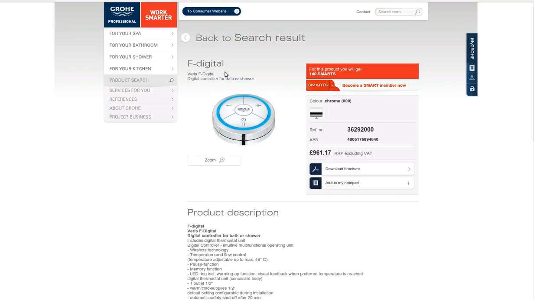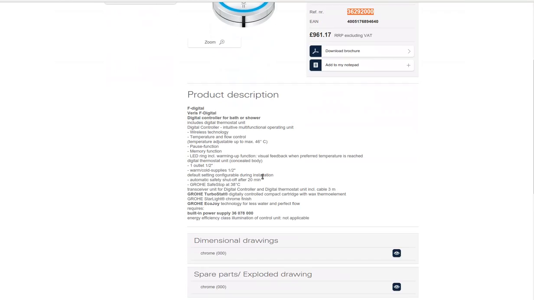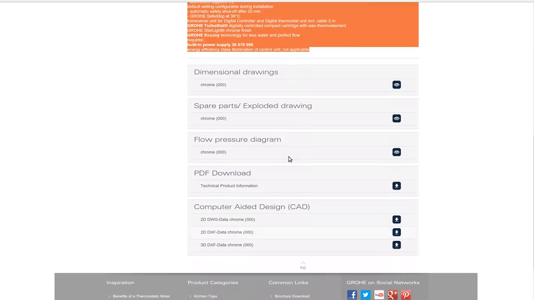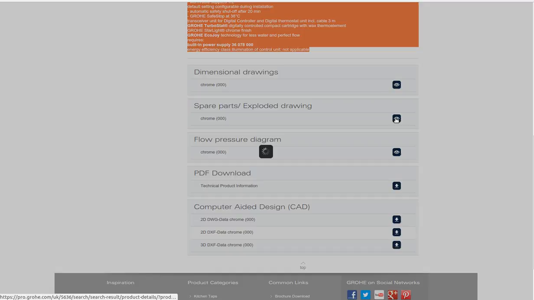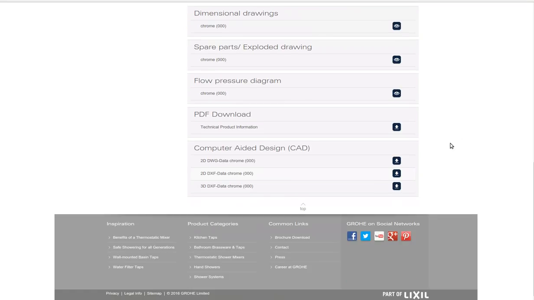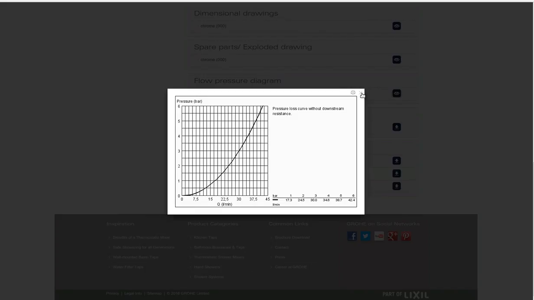This is a wireless product, works in a bathroom, controls the shower, and we can see there's an image, a part number, a price brochure, a long description, and then there's lots of other information, spare parts there, and we've got various other information, flow diagrams and so forth.